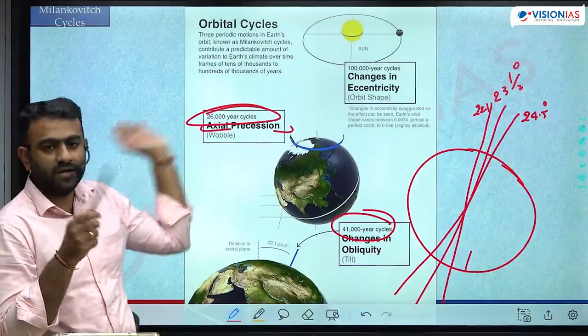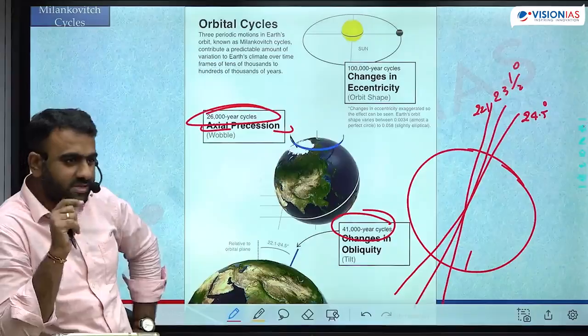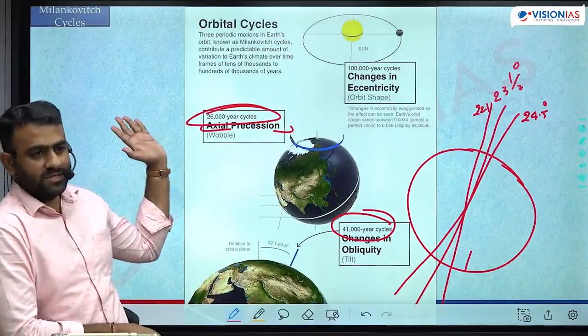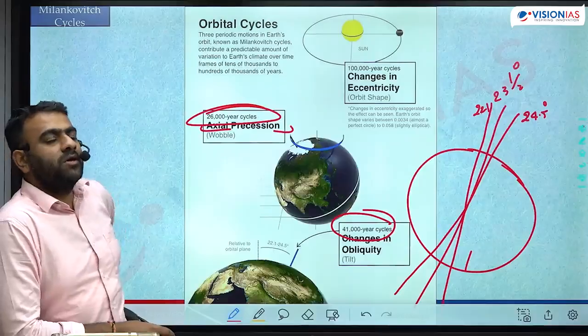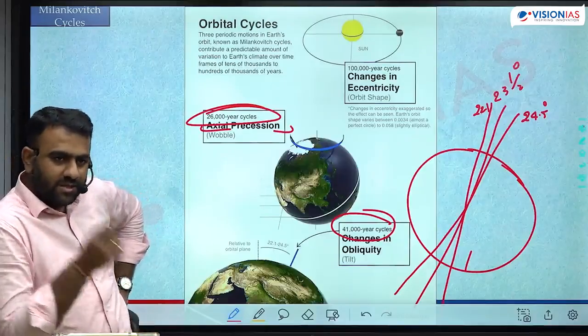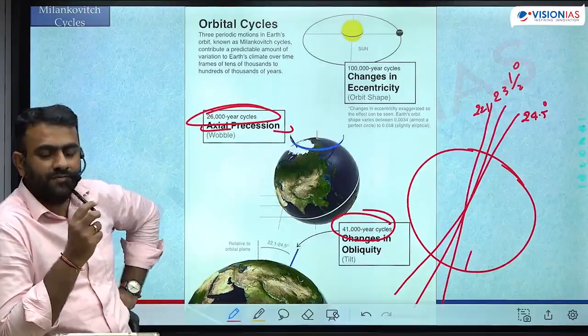Since tilt varies, the length of the day will get impacted. Seasons, the extreme conditions, will vary, the extremes of seasonality. When the tilt is too much, there are extreme seasons. When the tilt is moderate, moderate seasons. Not only that, it triggers long-term climatic changes also. Natural climate change will happen because of this, because of Milankovitch cycles.